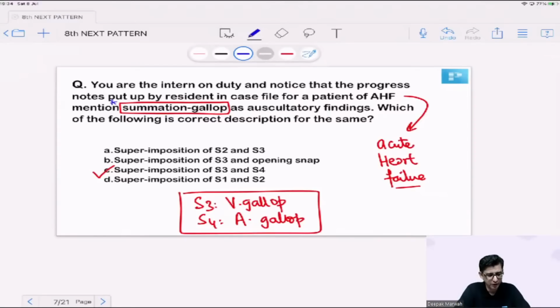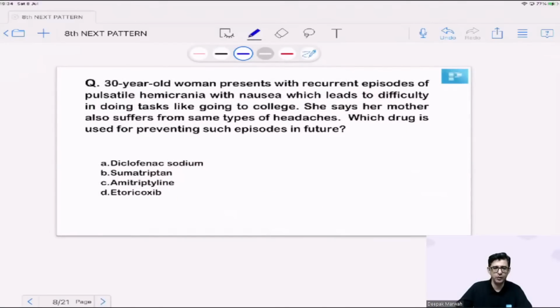So I think we are sorted for this one. Nobody expects you to be able to hear a gallop, and that too a summation gallop, though we hear it with the help of a bell, because it's not a practical exam, at least from the Step 1 perspective. So it's the theory that you need to be good at. That is, ventricular gallop and atrial gallop both being heard very close together is what is called a summation gallop. So we are sorted for this one. The answer is C. And let's look at the next one.